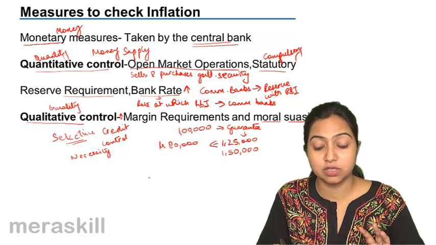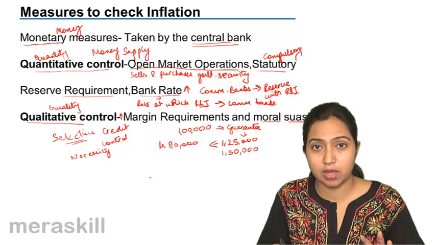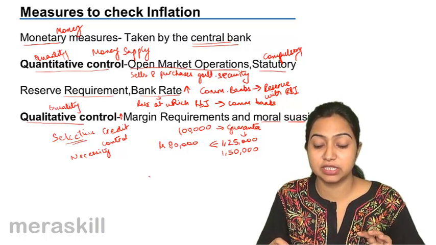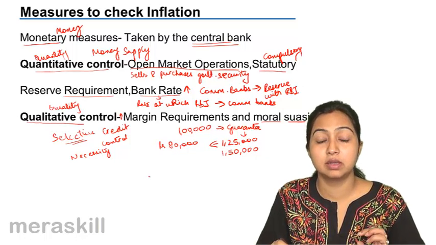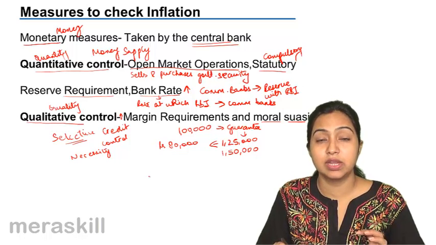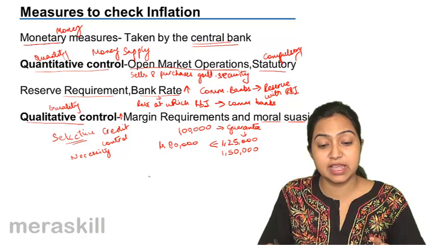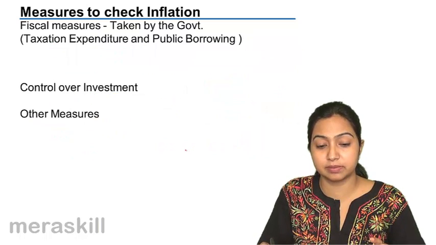Then there are qualitative controls like increasing the margin requirement, the gap between the amount of loan and the guarantee that is required, that is the margin, and morally persuading people not to indulge in spending.